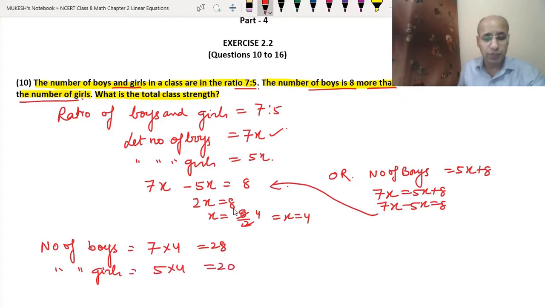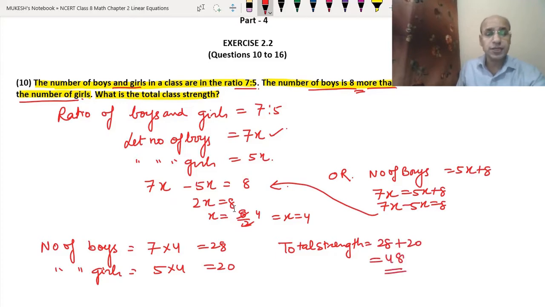So if we subtract 28 minus 20, we get the answer 8 more. Okay. So we need to have the total class strength. So the total strength will be 28 plus 20, that means 48. The total number of students in the class is 48. I hope you have understood this question.